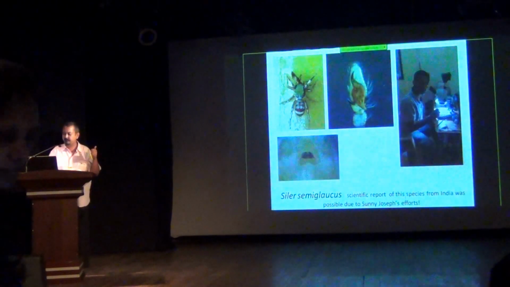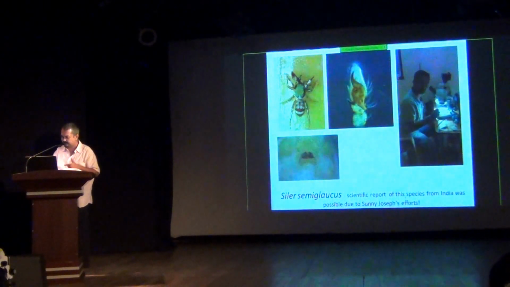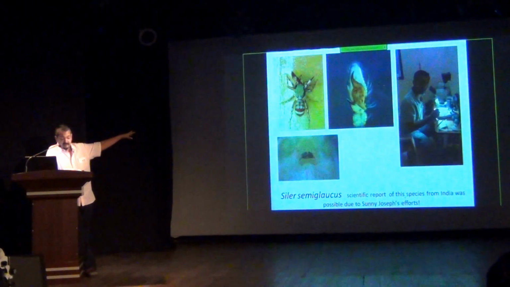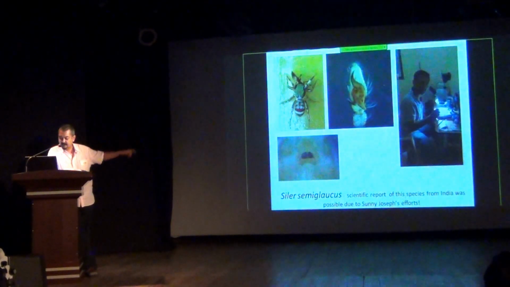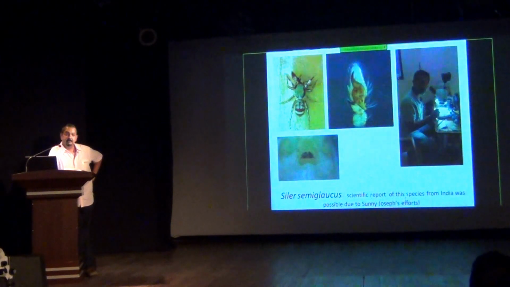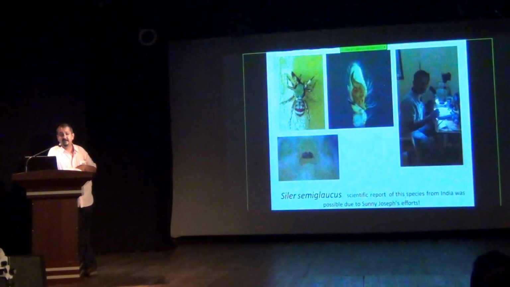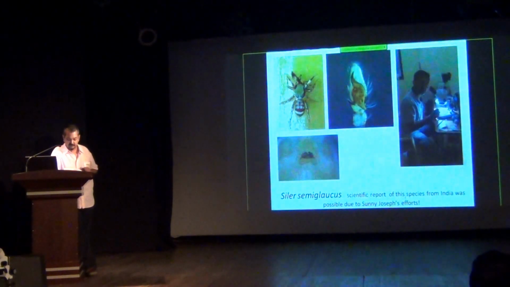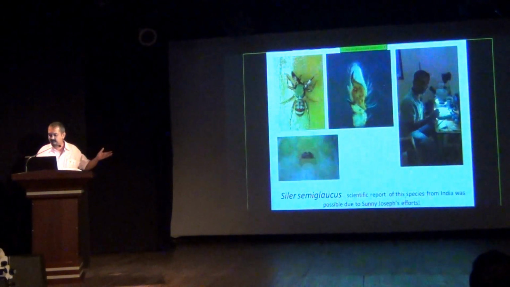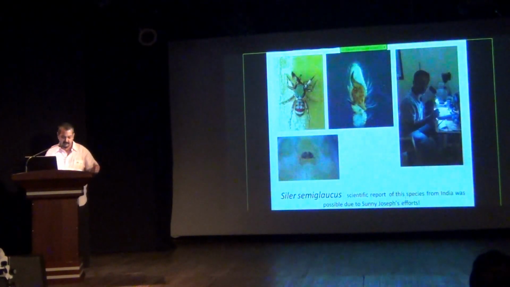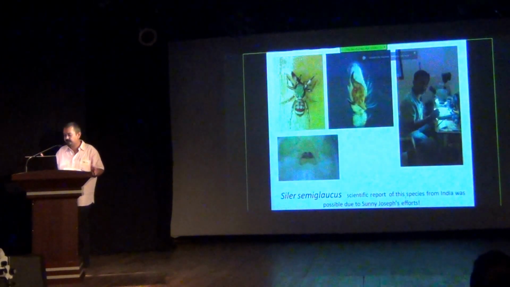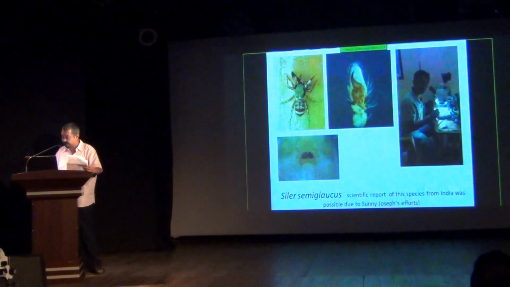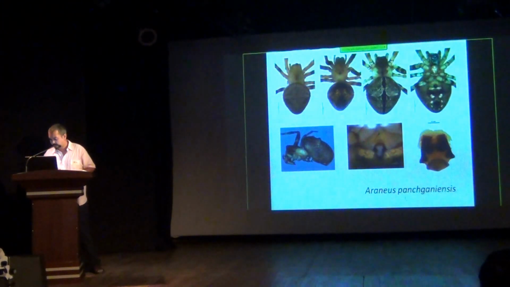Now, there was a mention of Sunny Joseph earlier in one of the talks. Sunny had observed the Siler sunnyglocus species in Kerala, which he had reported on IDP, and it further went on to be described as the first report of this species from India. It was earlier known to be in various other parts of Asia. So this Siler species is another jumping spider. This is a live example of how citizen science could add to the scientific records of the diversity around us.